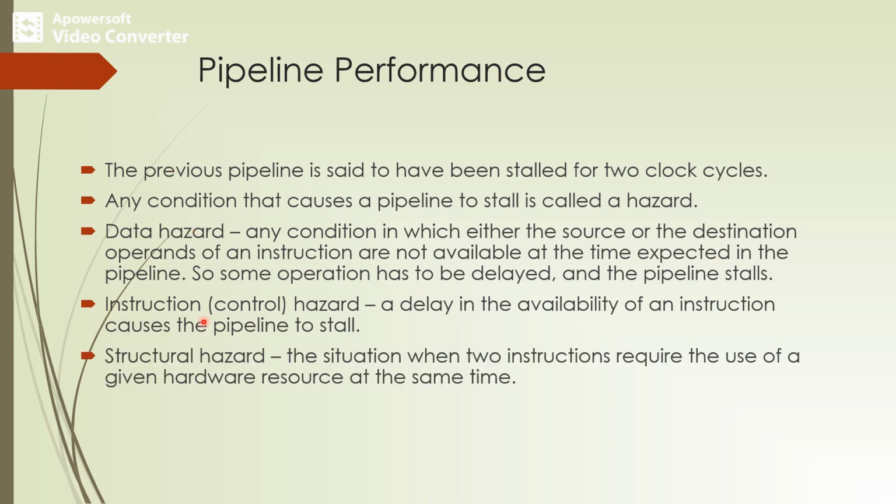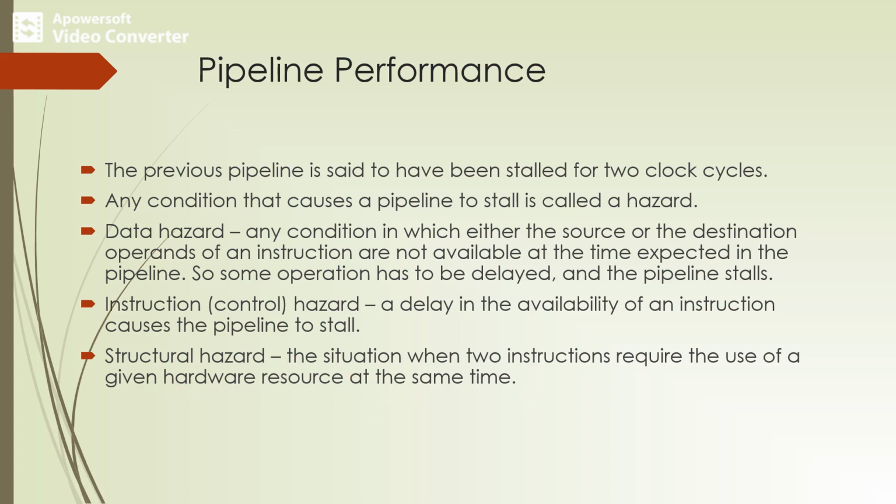So next we'll consider structural hazard. The situation when two instructions require the use of a given hardware resource at the same time. So structural hazard means the situation in which two instructions are trying to use the same hardware resource at the same time.